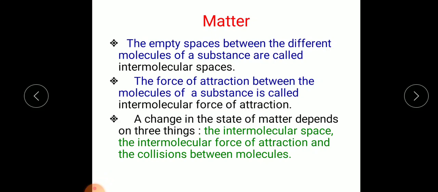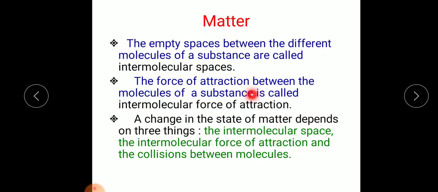So, as we know, the empty spaces between the different molecules of a substance are called intermolecular spaces. We have seen this in the last class. Whatever space is present between the different molecules, we call intermolecular spaces, and we have also seen how the order of intermolecular spaces will be in case of solid, liquid and gas.